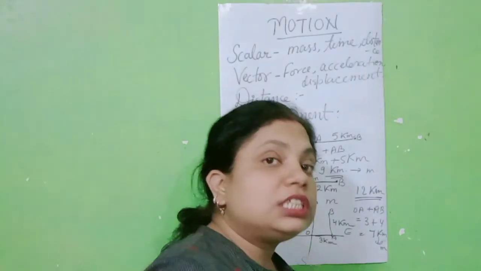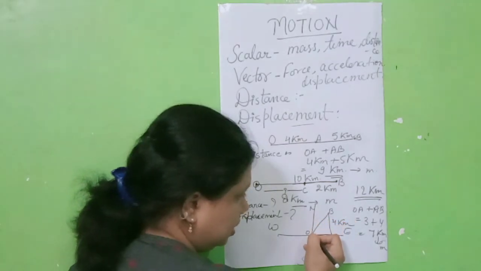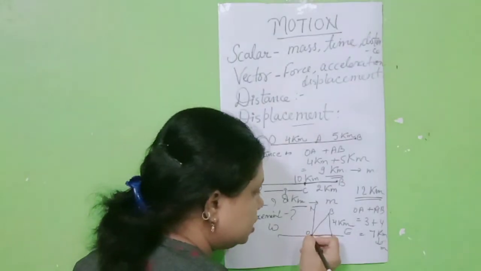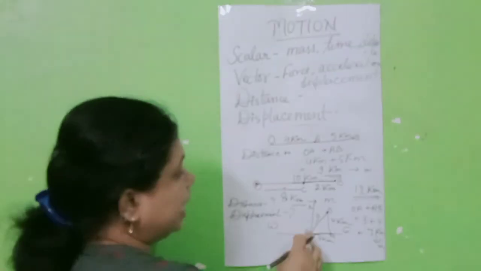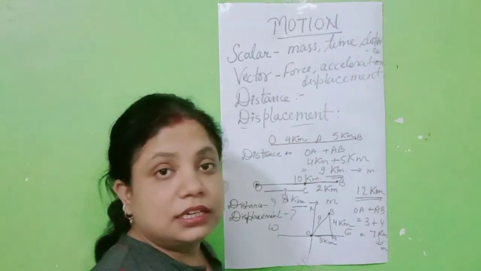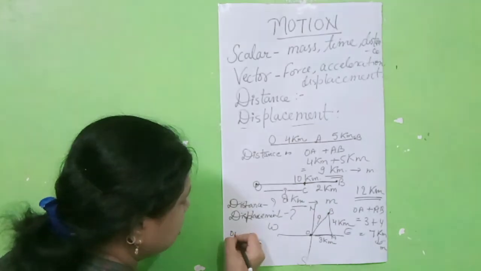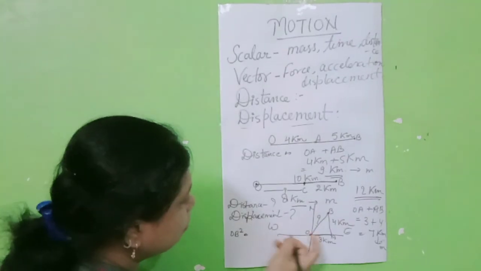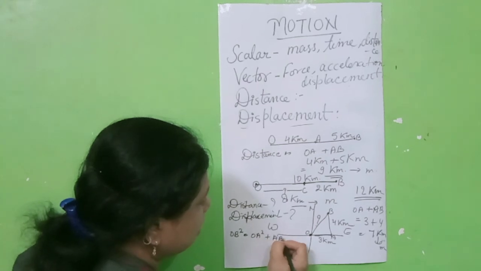Displacement means the shortest distance. Shortest distance, that is this one. Initial point is this one, final point this one. So you have to apply the Pythagoras theorem, which is applied for a right angle. According to Pythagoras theorem, OB square is equal to OA square plus AB square.